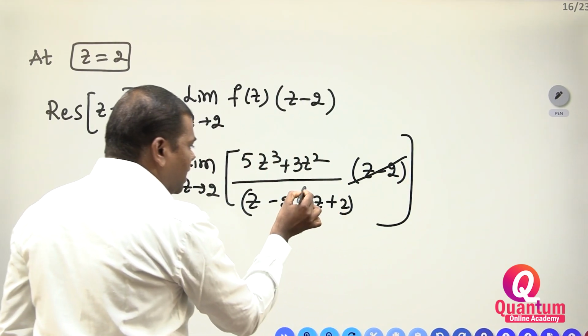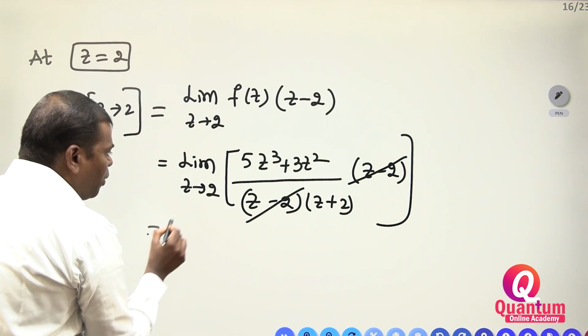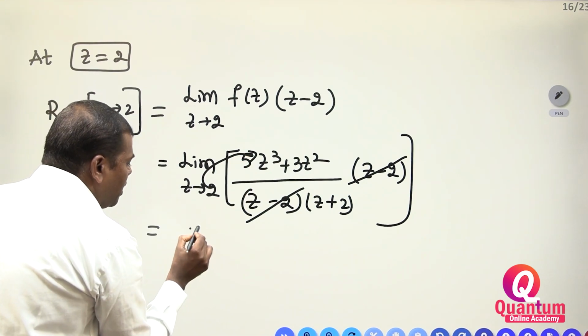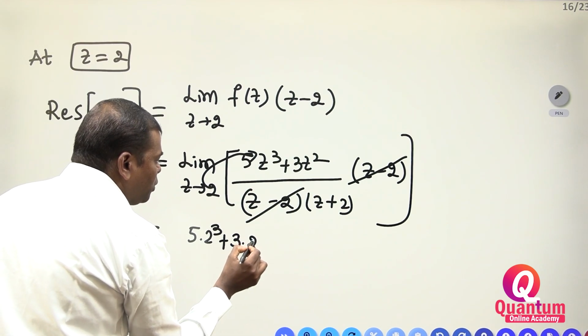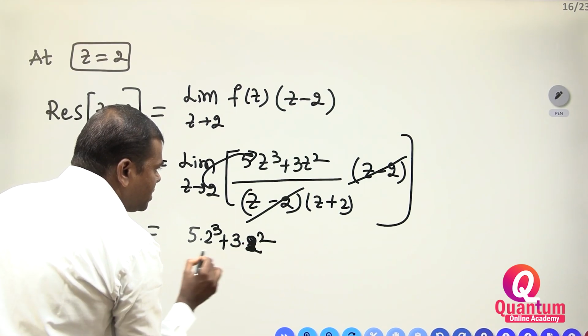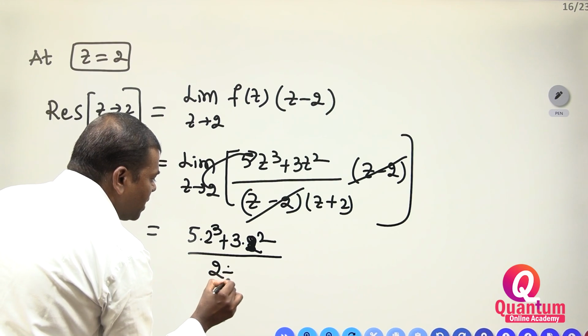Z minus 2 and Z minus 2 get cancelled. Now you substitute the value 2 here: 5 into 2 cube plus 3 into 2 square divided by 2 plus 2.